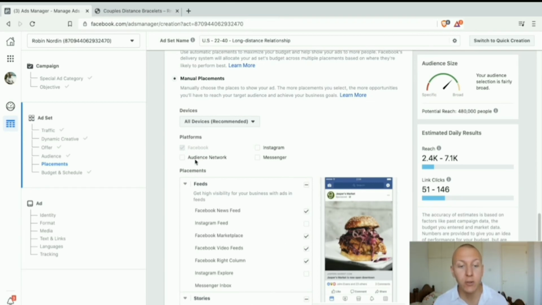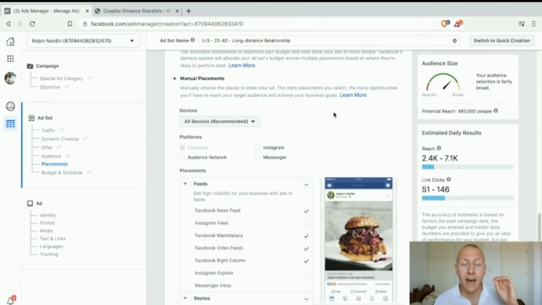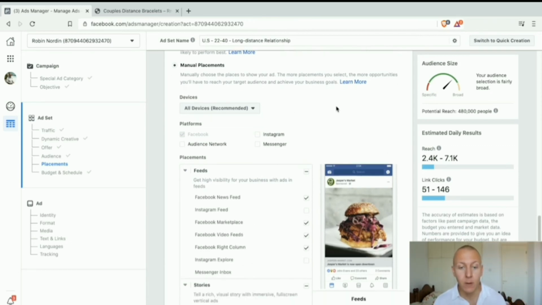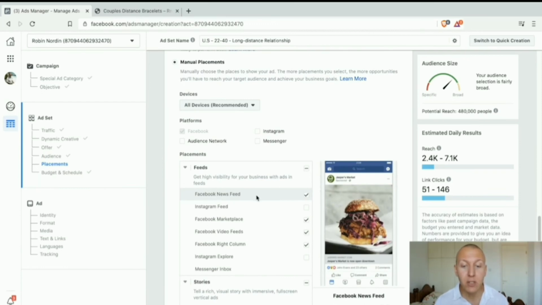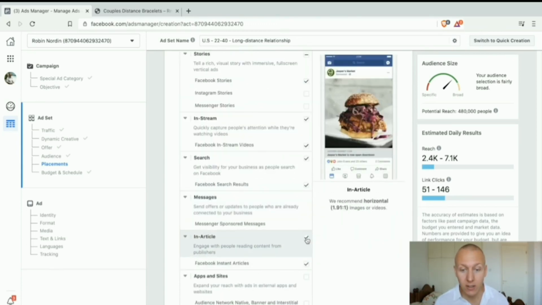Now, what we are going to do is use Facebook alone, and the reason for that is because remember, we are trying to sell this product, a couples distance bracelet, which is an e-commerce product. The highest conversion data, in other words, those most likely to buy, from different studies and data we have from before, are going to be people in the Facebook newsfeed, because these are also the ads that look the most like organic search results. So if you're trying to sell some sort of product, this is one of the best practices you can do. So we're going to go down and remove in-article, like this.